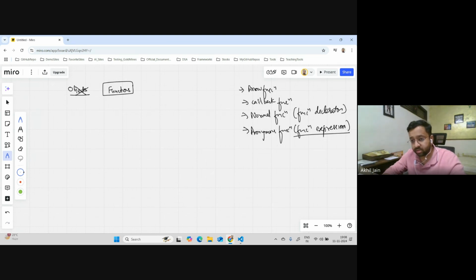So this is all of this. Anything else anyone knows about functions in JavaScript? I gave one more name, right? Constructor functions. Let me write that also. Constructor function. Any other name anyone knows? No. Let me write higher order functions.